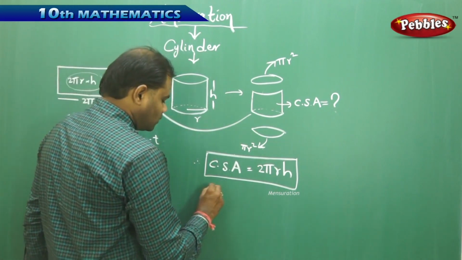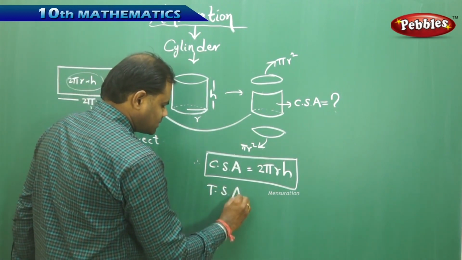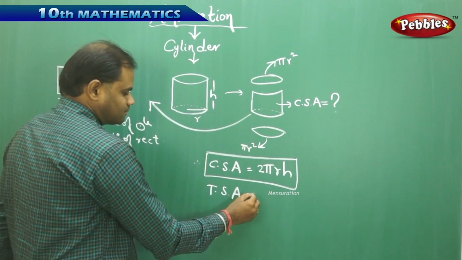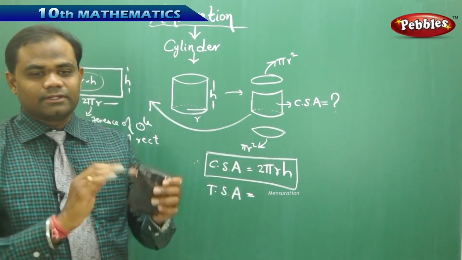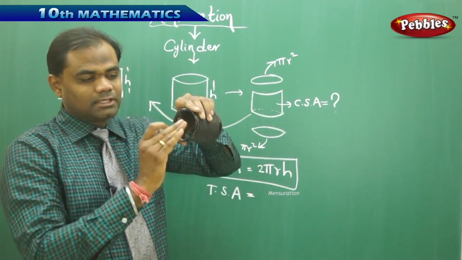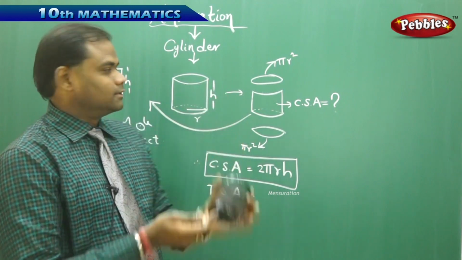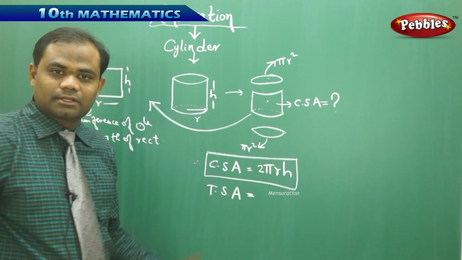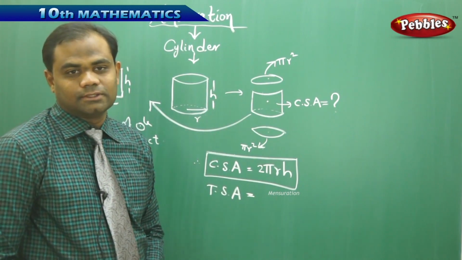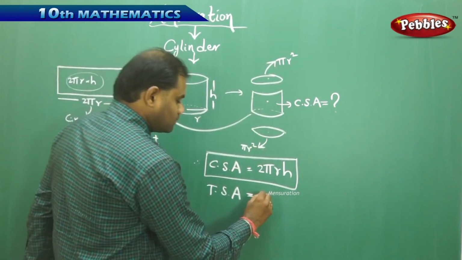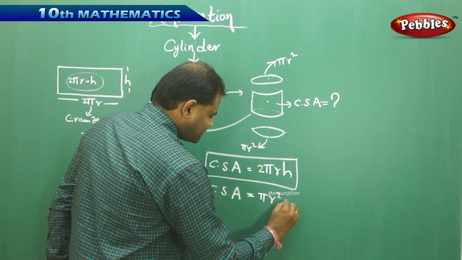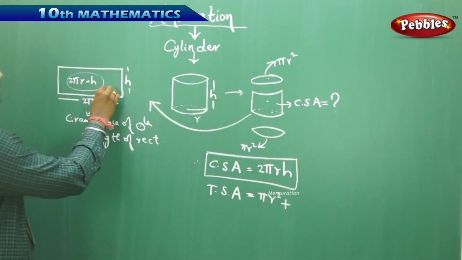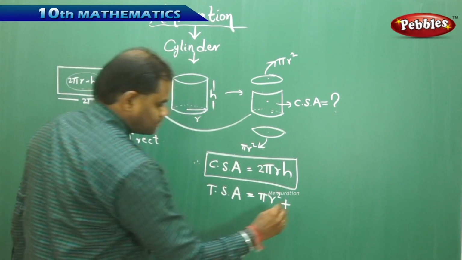Next comes the total surface area of a cylinder. As I see, the total surface is the curved surface plus the top and the bottom surface. When I split this, this plus this plus this is nothing but the TSA of a cylinder. This being pi r square, and the area of this being 2 pi r h.